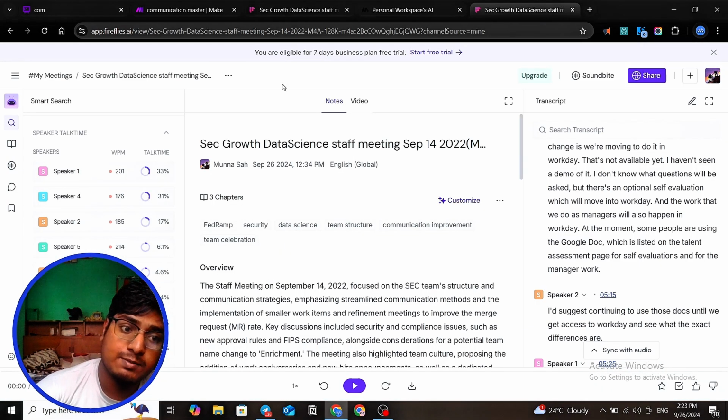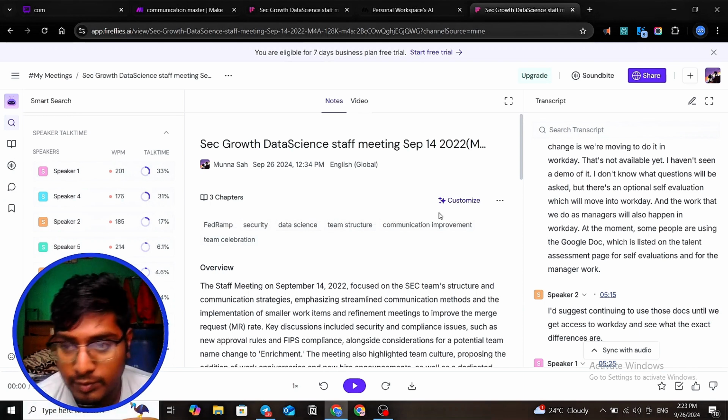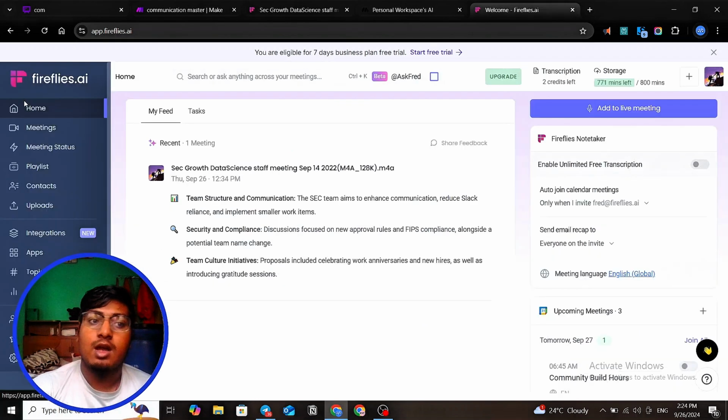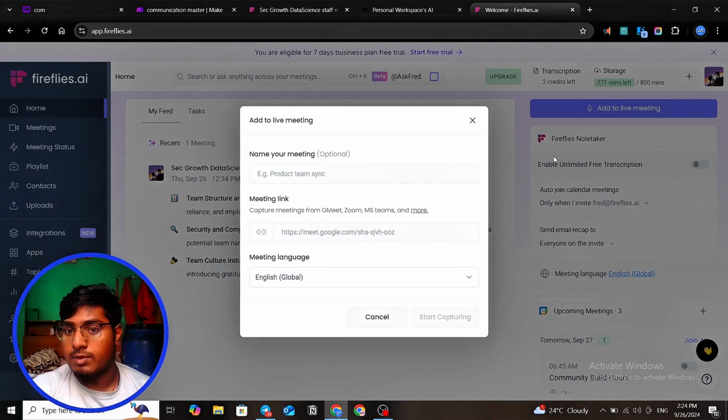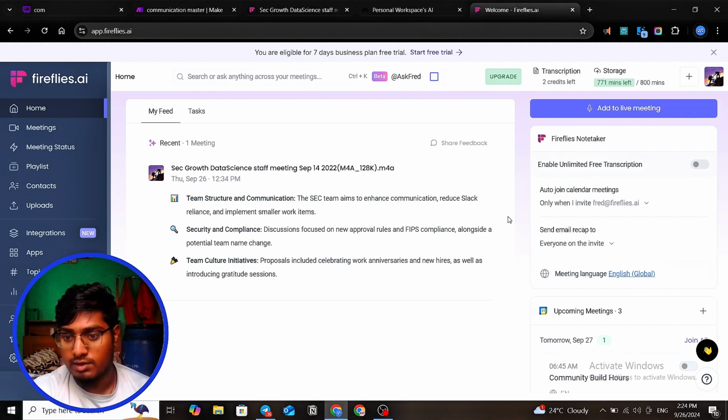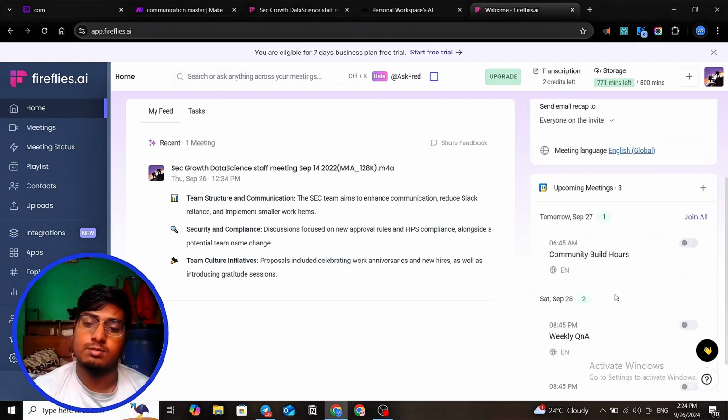We are using this platform to record a video. I said that we can record by various means. One is uploading a video. One is inviting it as a Zoom member. One is inviting it as a Google Meet member. We just invite it and it records everything. We can invite it by meeting name, and it starts recording everything. We can also set a schedule, that we have this meeting and it automatically comes to record this video.